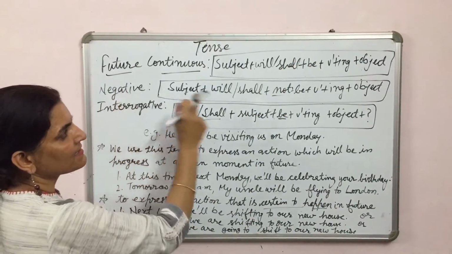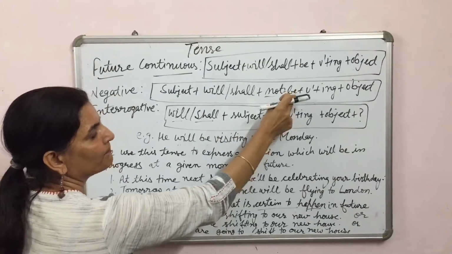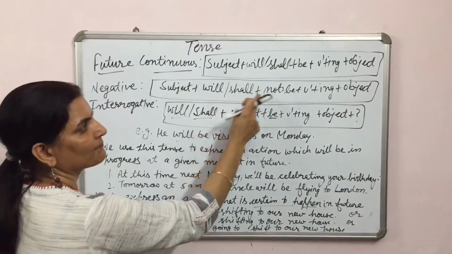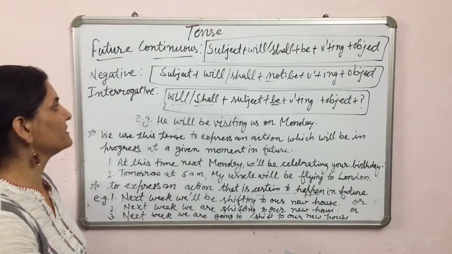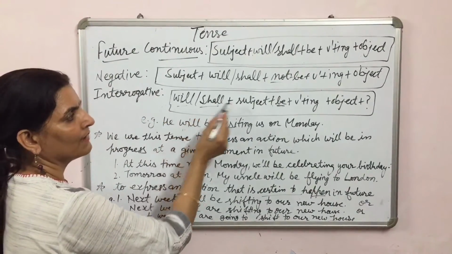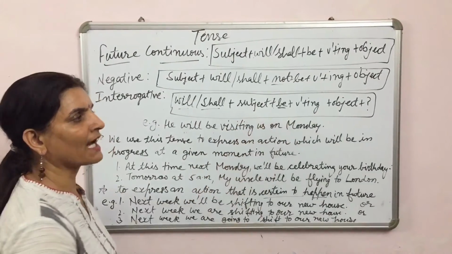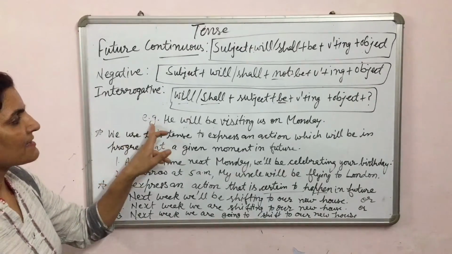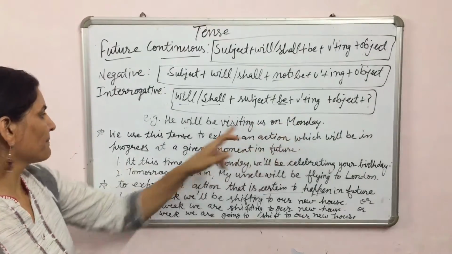In negative sentences, not will come between will, shall and be. So the structure is subject plus will or shall plus not plus be plus V1 ing and object. While making interrogative sentences, shall or will comes before the subject, then be, V1 ing, object and question mark. Look at the example: he will be visiting us on Monday.